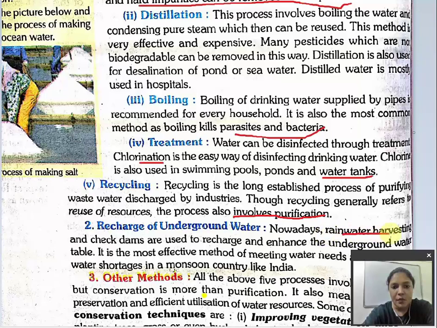Nowadays rain harvesting and check dams are used to recharge and enhance the groundwater table. It is the most effective method of meeting water needs.